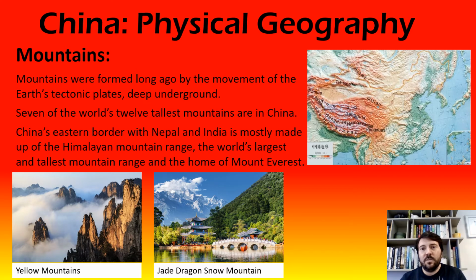But in terms of the more natural world, right now, the height of those mountains and the fact that they're so tall and it's not so easy for human beings to live up there means that they have a lot of interesting wildlife that hasn't had too much interference from human beings. So up in those Chinese mountains and the mountains around Asia, you'll find really interesting animals like red pandas, like Bengal tigers, like ibexes, and even, though they're very, very rare and hard to find, snow leopards. So lots of really interesting geography in the Chinese mountains.